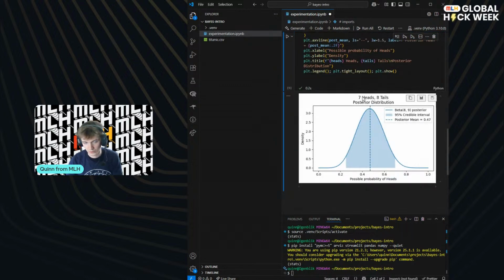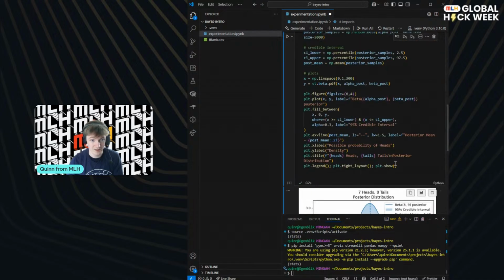Okay, well, this was much more normal, right? We got 7 and 8, and actually, I say normal, but it's more normally distributed as well. This is looking a bit more like a bell curve, right? We've got an 8-9 posterior, so that's nearly as likely. We're saying tails are maybe slightly more likely. Our mean is 0.47. This is much closer to 0.5, but actually the range is still massive, right? We know that this is more accurate, but the certainty hasn't gone down that much, even though we increased it by 5. This is maybe 0.23 up to 0.7-ish. So that's still nearly 0.5 in range, which is pretty big.